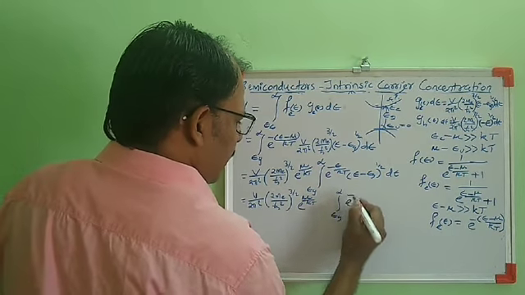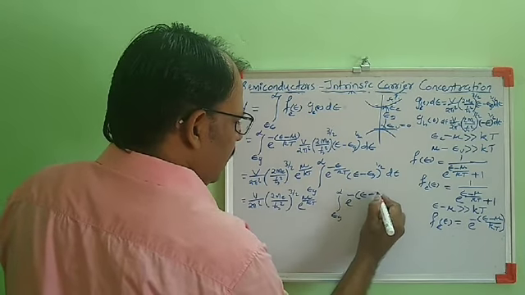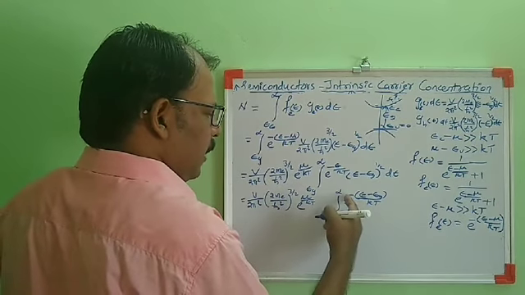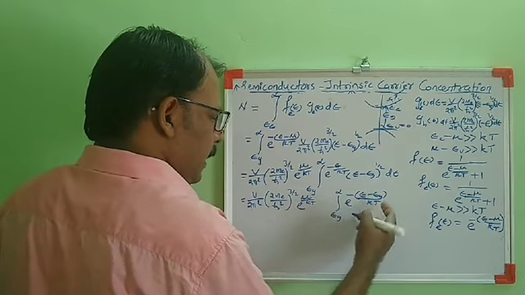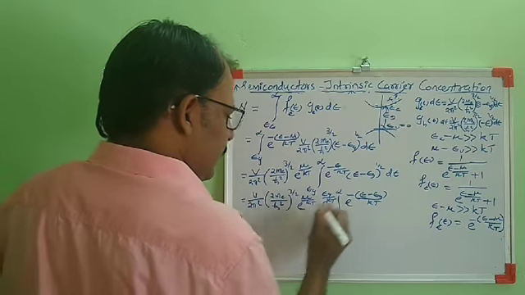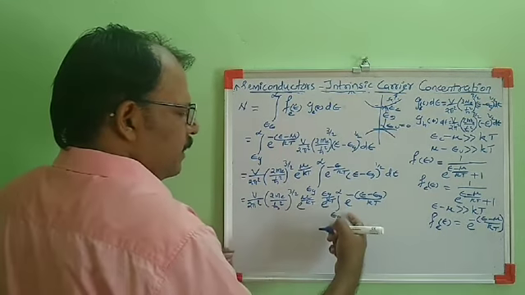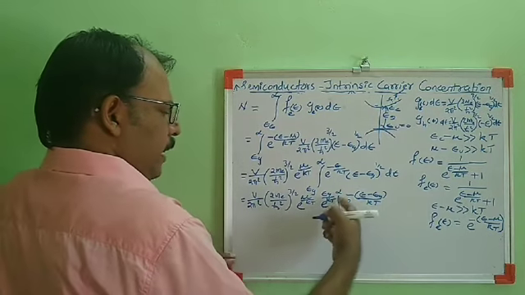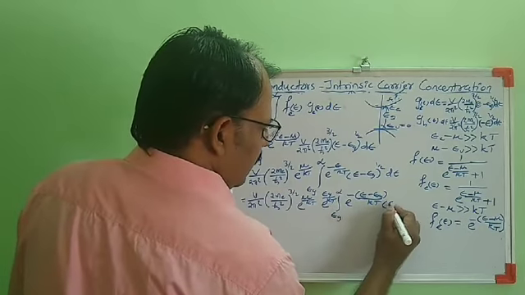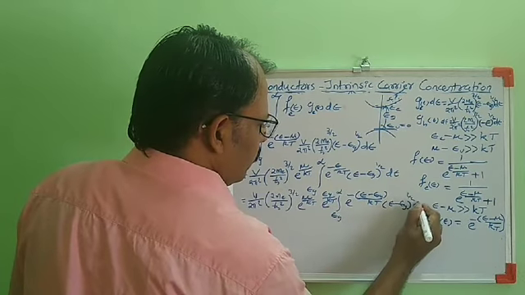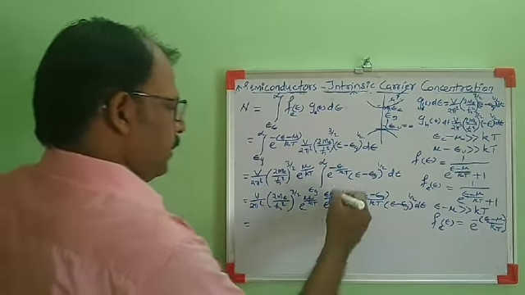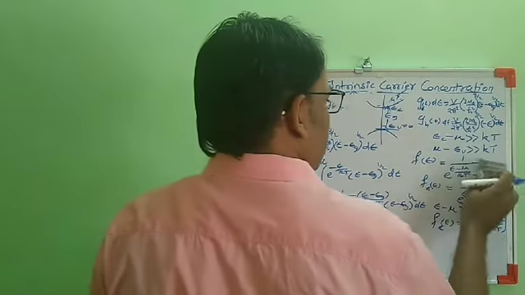In the exponent, if I write e raised to minus (E minus Eg) by kT, then I have written an additional term there, plus Eg by kT. To balance that, I will multiply here by e raised to Eg by kT. So Eg by kT is a constant and the integration is over E, so I am taking this term outside. Then e raised to minus (E minus Eg) by kT, (E minus Eg) raised to 1 by 2 dE. For simplifying this integral, we are taking a substitution.